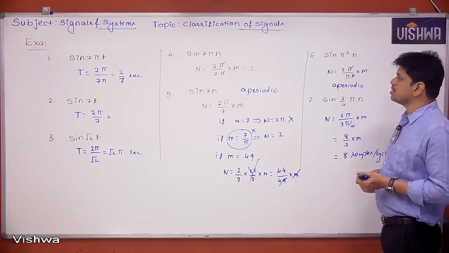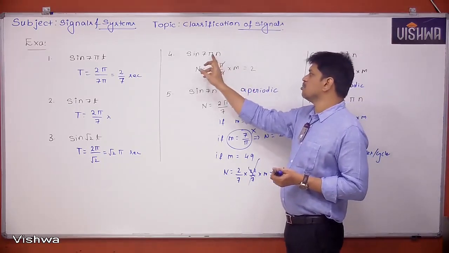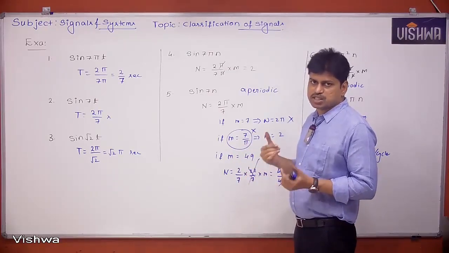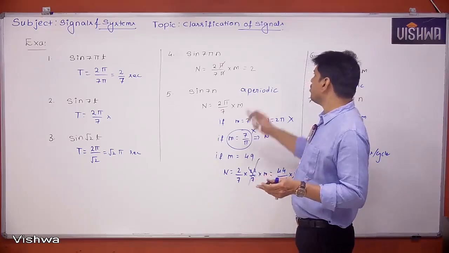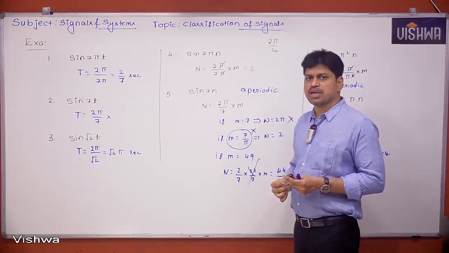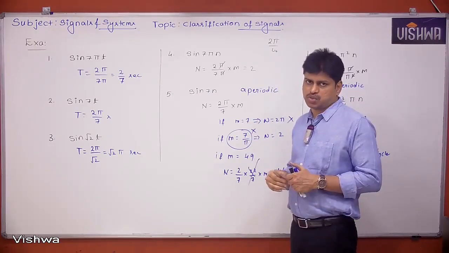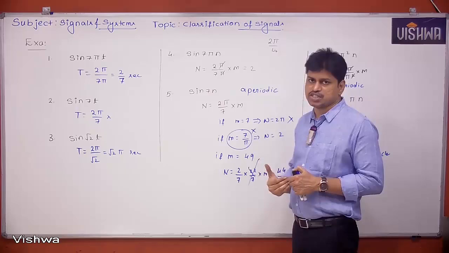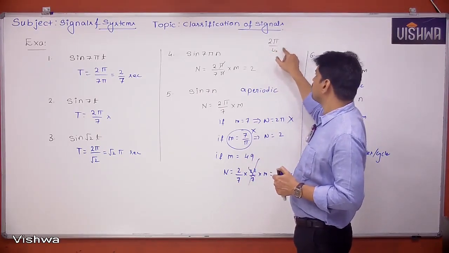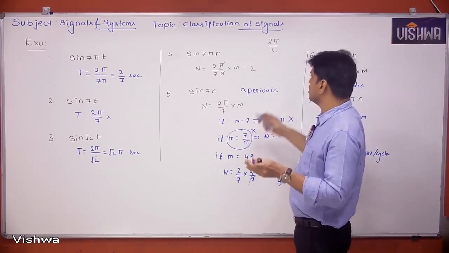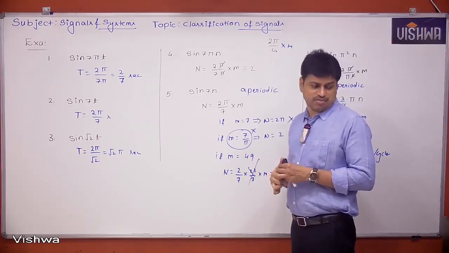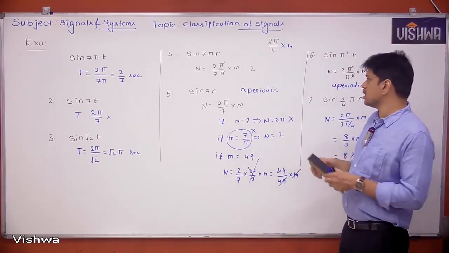The correct statement is it must be a rational number multiple of pi. That's one way to say it. Or simply we can say 2 pi by omega naught must be a rational number. What do you mean by rational number? Integer by integer form. Whenever you can write a number as integer by integer, we call that a rational number. So if this value is a rational number and I multiply it with m, then this total thing will become an integer. So first take down this, then we will write those points.